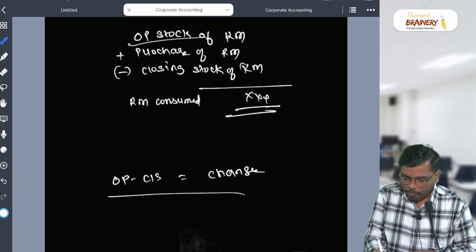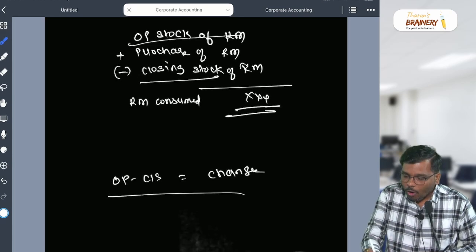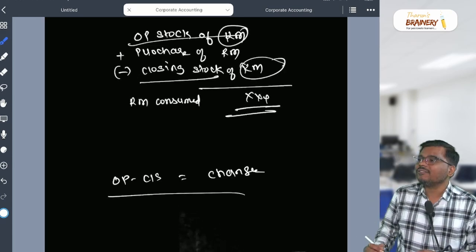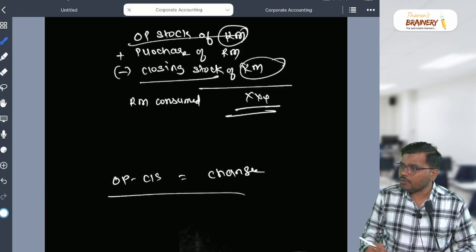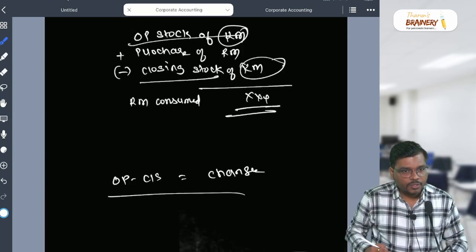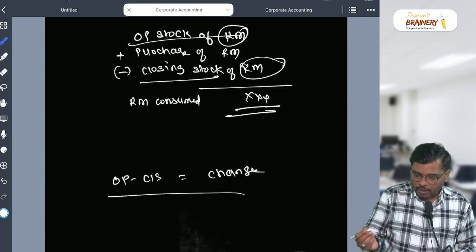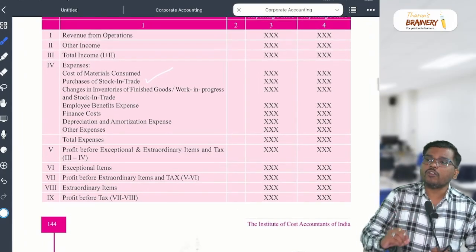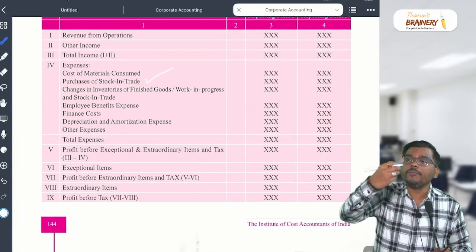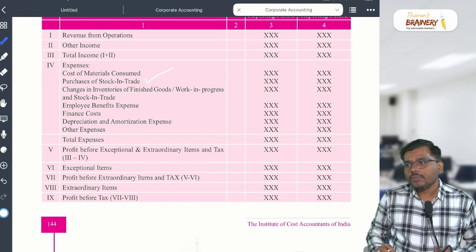So change will not come again. Are you getting my point? I hope it is clear to everyone. So we are not writing raw material here, because it is already covered in the cost of material consumed.